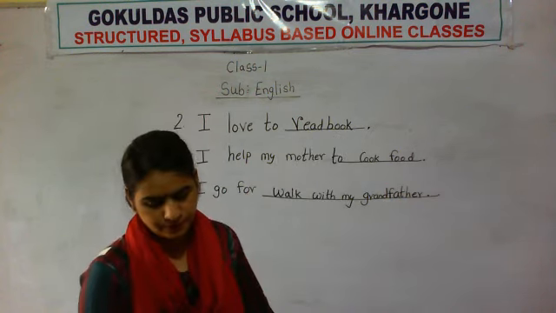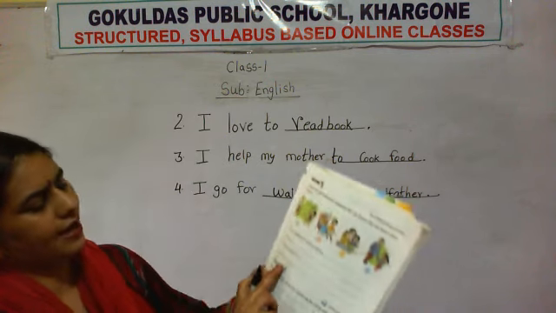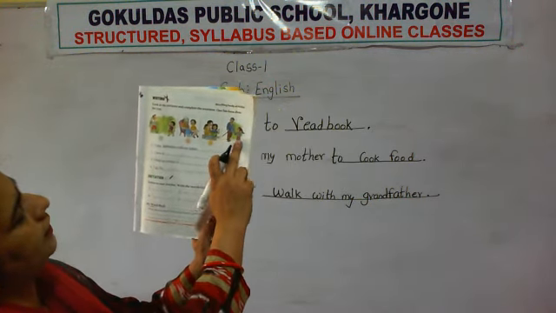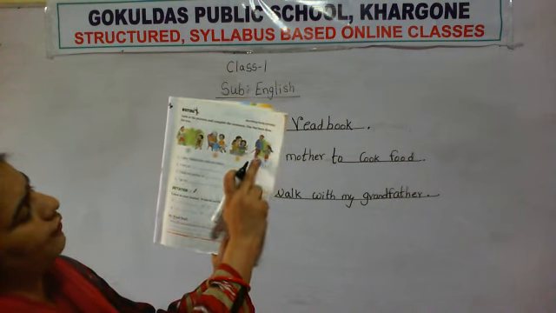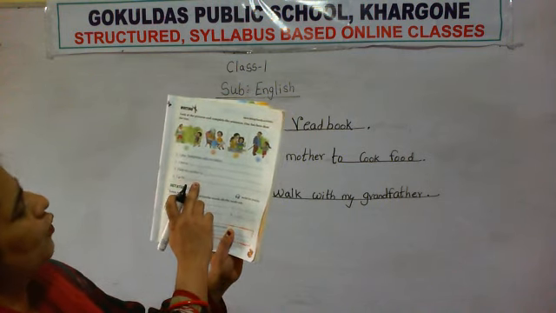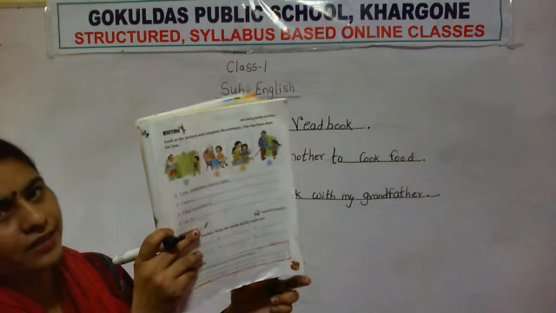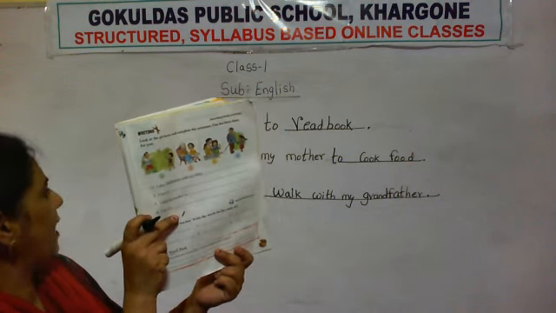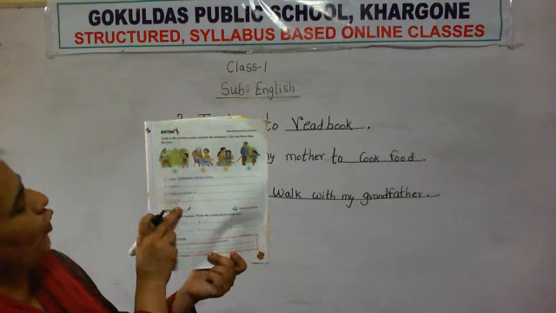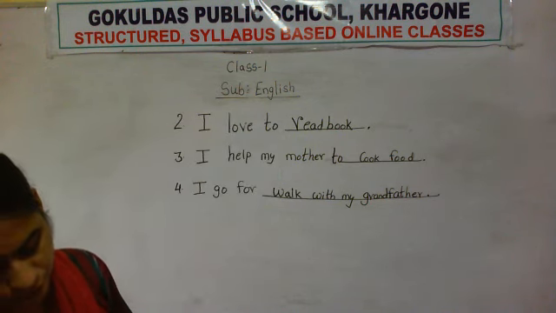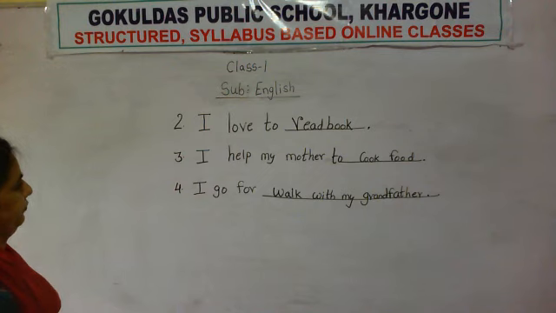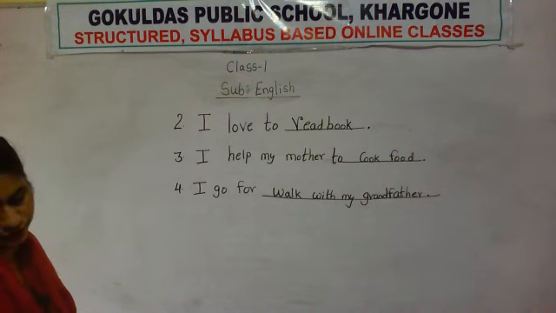Okay. See, you have seen number 4. I go for walk. See here, granddaughter and grandfather, they both went for a walk. So I go for walk with my grandfather. So this you have to write on number 4. Okay, this you have to write in your book.